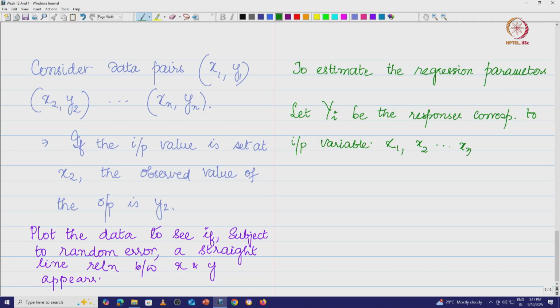That means the values of the input variable are x1, x2, xn, and yi be the responses, for i equal to 1 to n.